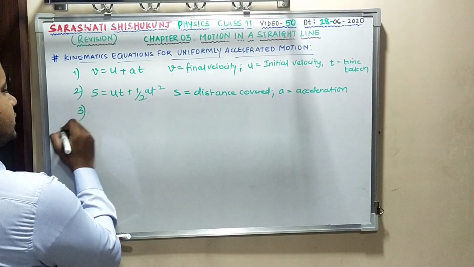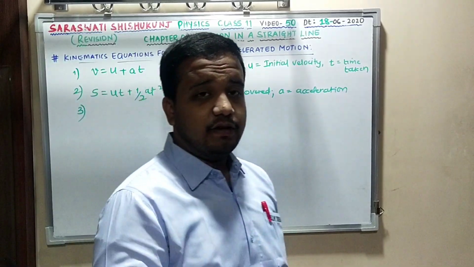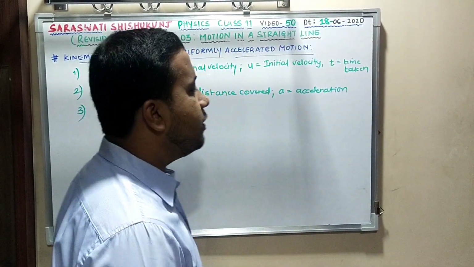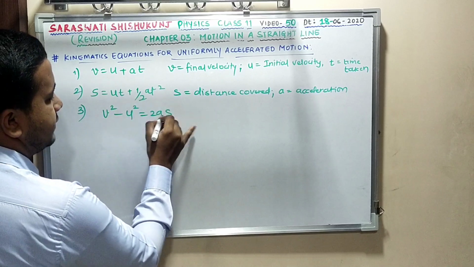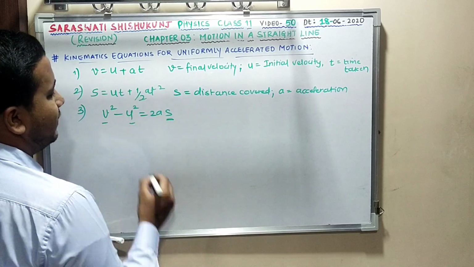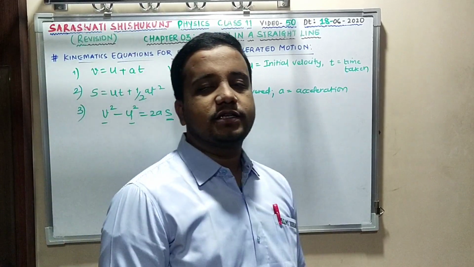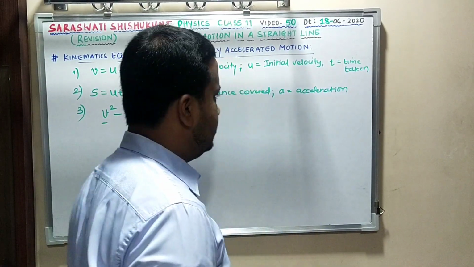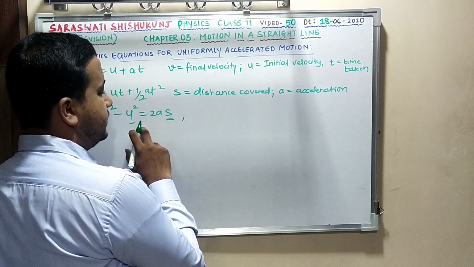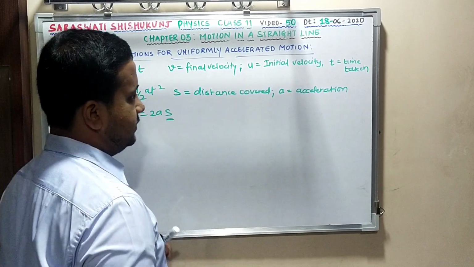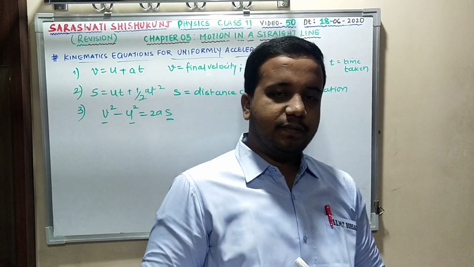The third equation shows the relationship between distance and velocity. We have the third equation, that is v² - u² = 2as. This is the relationship between distance and velocity, where again v is final velocity, u is initial velocity and s is distance covered. Hope it is clear perfectly?